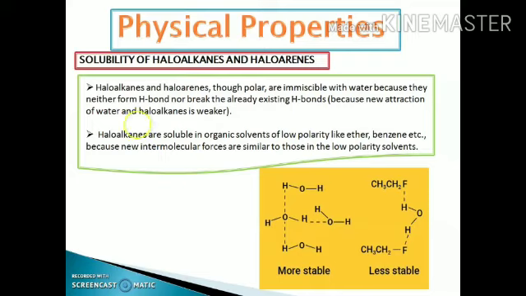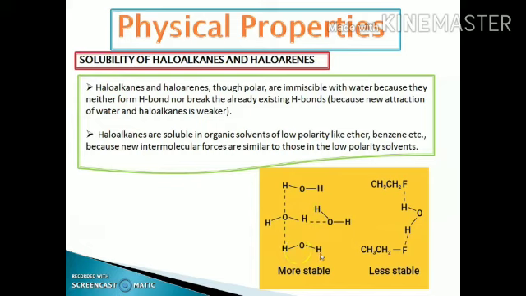Alkyl halides and aryl halides are only slightly soluble, immiscible in water, because they neither form hydrogen bonds nor break the already existing hydrogen bonding. This is explained in this picture.